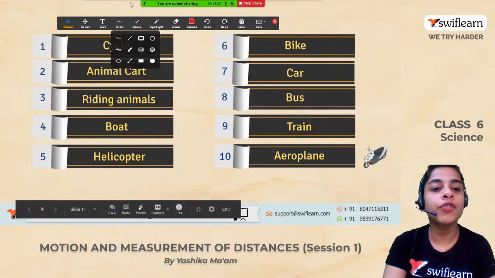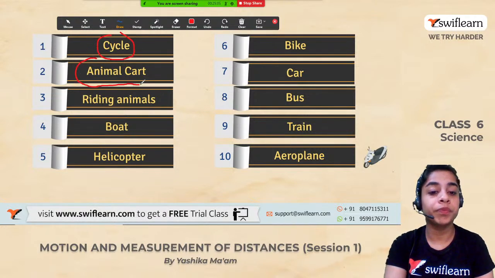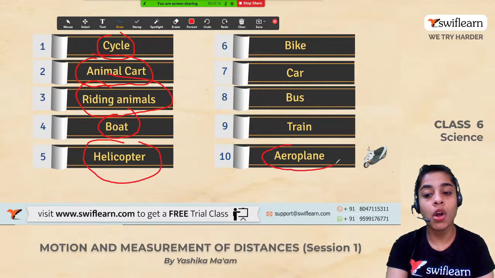Right. But do you feel that just like we can ride a cycle on land, animal carts could be used on land, and we can also ride on animals on land? Can we use a boat on land, or can we use a helicopter on land? Can we use an airplane on land?